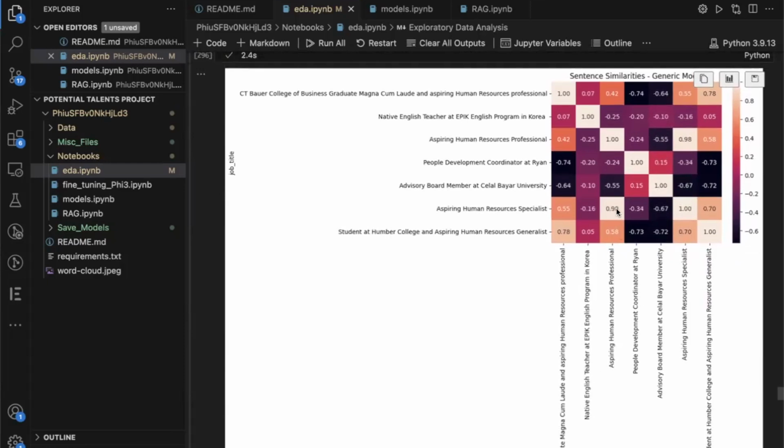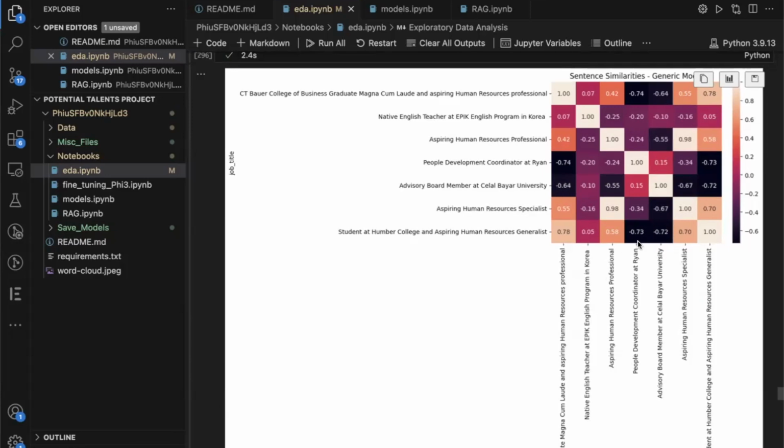But then we have this 98%. So this is interesting. Aspiring human resources specialist, and then we have aspiring human resources professional. So just one word out of the four on each was different. So it's doing a pretty good job of getting the similarity of each of these job titles. Let's just look at another one before we move on.